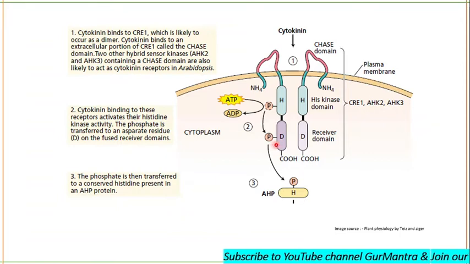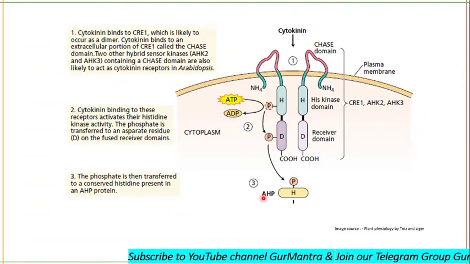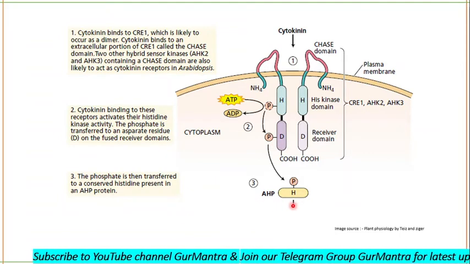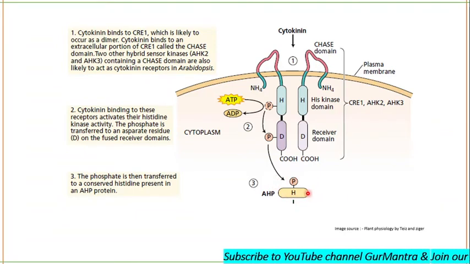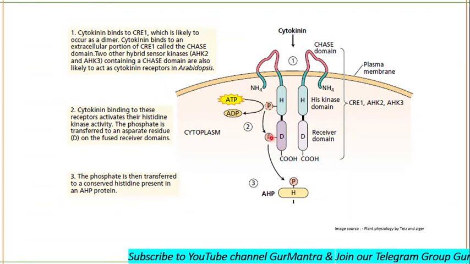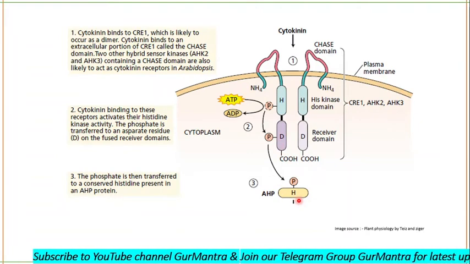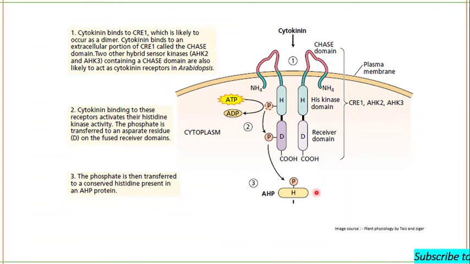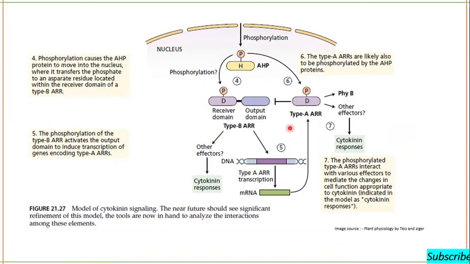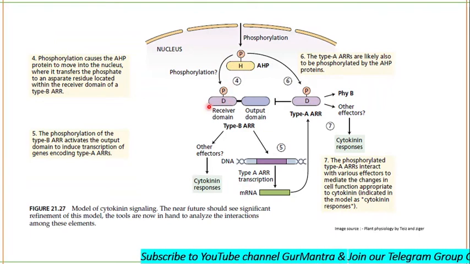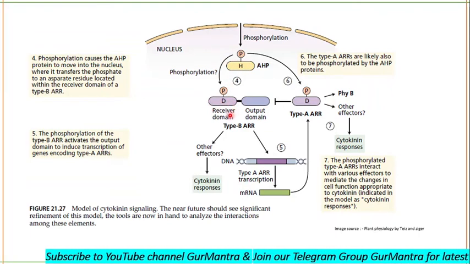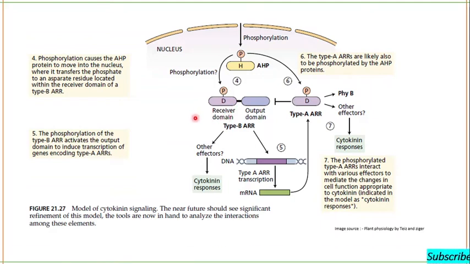Then after the phosphorylation of the histidine residue, there will be phosphorylation of the aspartate residue in the receiver domain. After the phosphorylation of the receiver domain, there will be phosphorylation of the histidine present in the AHP protein. It will be phosphorylated; the phosphate group will be transferred from the receiver domain to this AHP. After this AHP is phosphorylated, it moves into the nucleus, where it is going to phosphorylate the aspartate of the receiver domain of the response regulator.